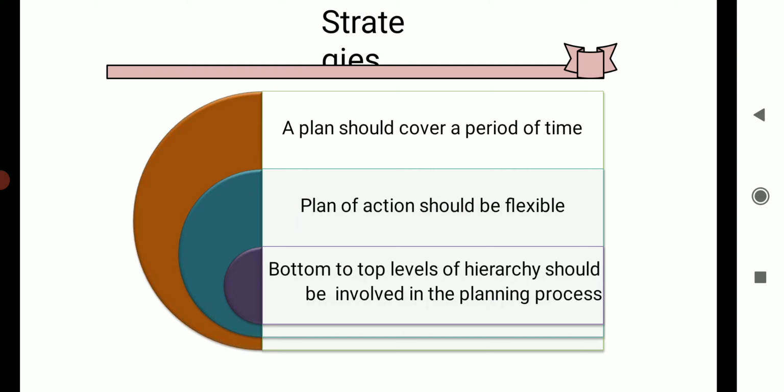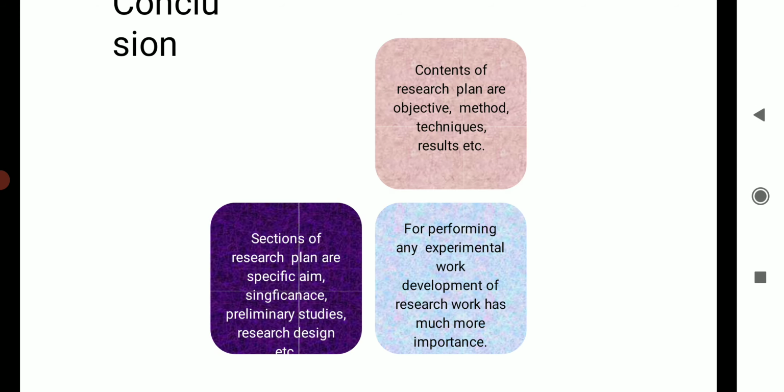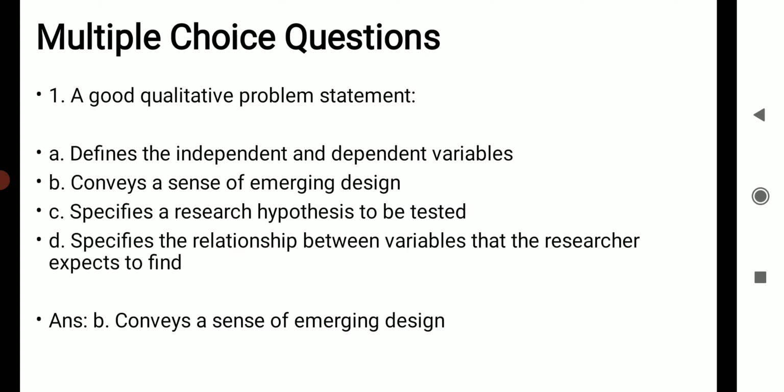Strategies. A plan should cover a period of time. Plan of action should be flexible. Bottom to top levels of hierarchy should be involved in the planning process. Conclusion. Research plan includes specific aim, significance, preliminary studies, research design, etc. Contents of research plans are objective, methods, technique, results. For performing any experimental work, development of a research plan has much more importance.